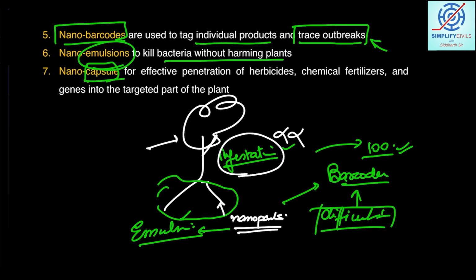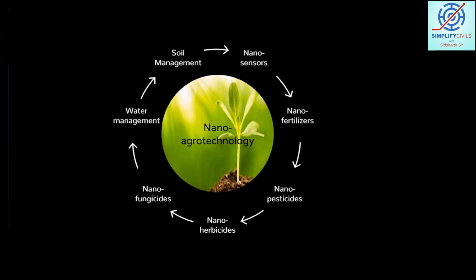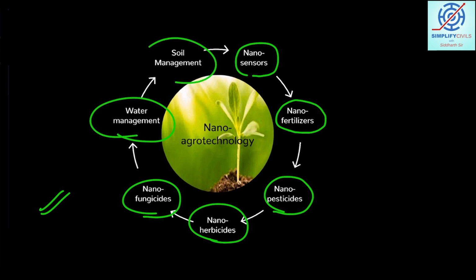And nanocapsules, they can be effective in herbicides, chemical fertilizers. The absorbability of the particular plant will increase because of such kind of nanocapsules. So there are various examples, students. I have made this particular flowchart for you, and you can also draw this flowchart in your exam, where you can mention nanosensors, nanofertilizers, nanopesticides, herbicides, fungicides, water management, soil management.